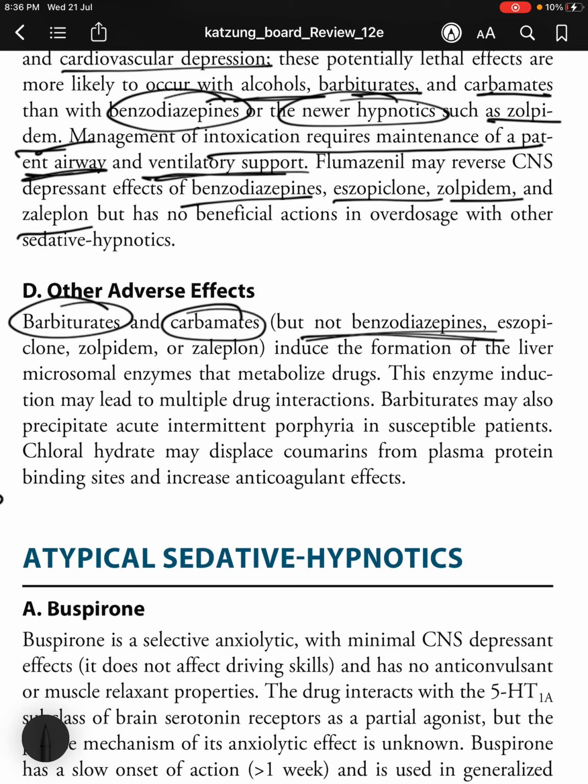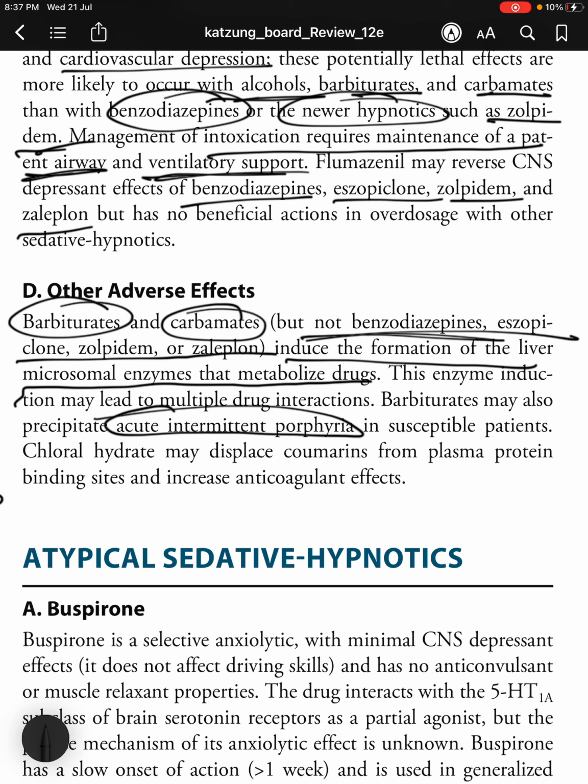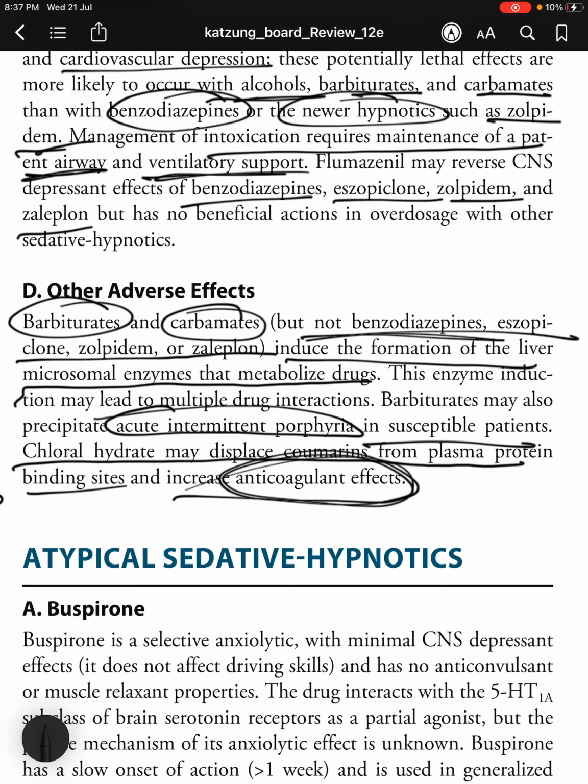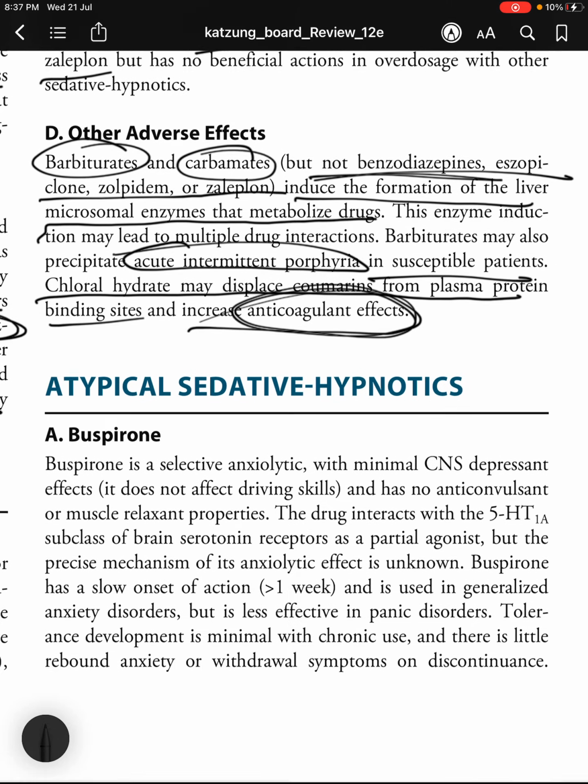So, barbiturates and carbamates, but not benzodiazepines, eszopiclone, zolpidem, or zaleplon, induce the formation of the liver microsomal enzymes that metabolize drugs. This enzyme induction may lead to multiple drug interactions. Barbiturates may also precipitate acute intermittent porphyria or AIP in susceptible patients. Chloral hydrate may displace coumarins from plasma protein binding sites and increase anticoagulant effects.